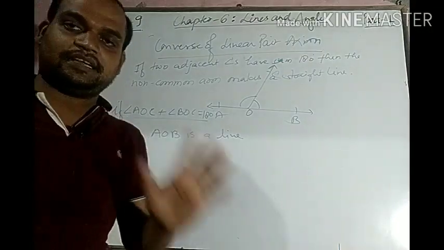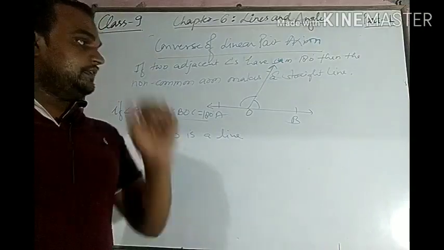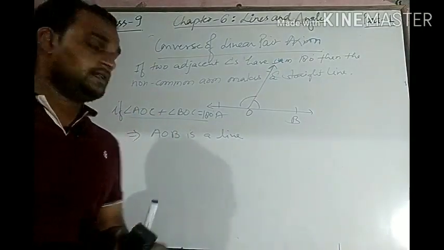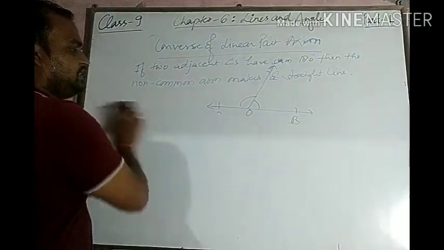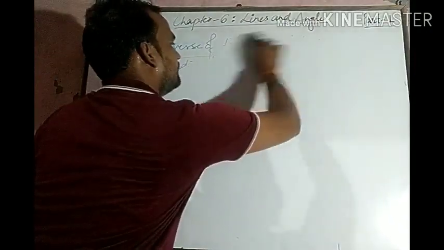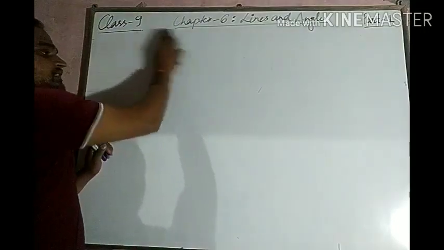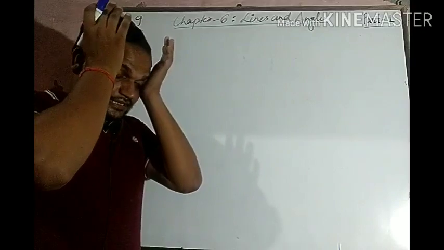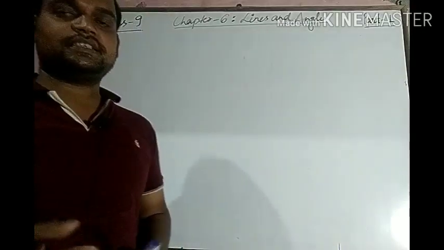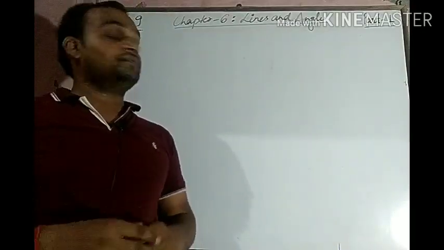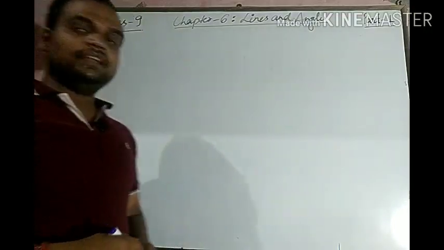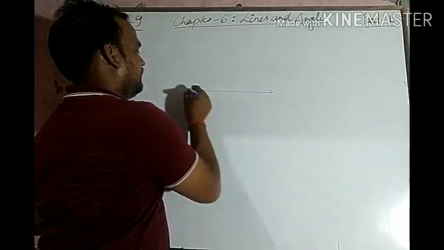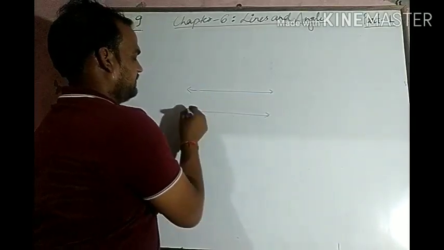Okay, now the other pair of angles is vertically opposite angles. What are vertically opposite angles? What is the definition? Now, before discussing vertically opposite angles, I have to discuss what parallel lines and intersecting lines are, or intersecting lines and non-intersecting lines.